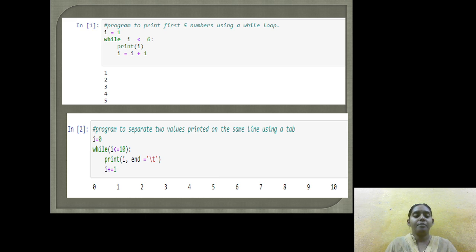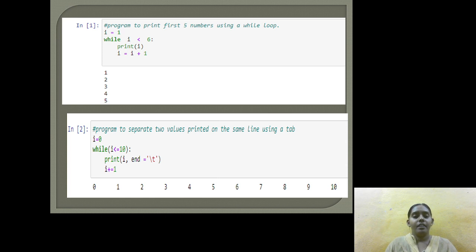Another example is a program to separate two values printed on the same line using a tab, for which we use backslash t. The initial statement x is i equal to 0, the while condition is i less than or equal to 10, and we print using end equal to backslash t, and the increment statement is i plus equal to 1. This prints on the same line using the same statement above.